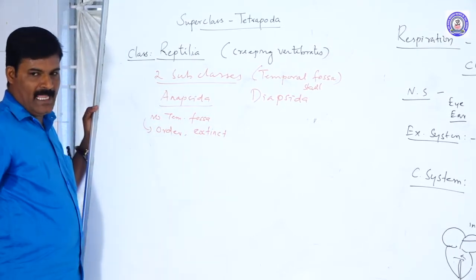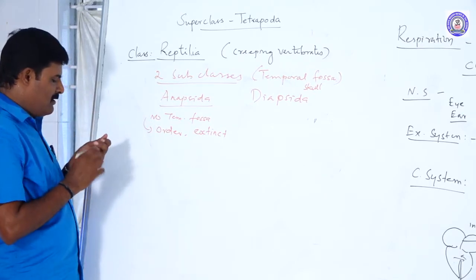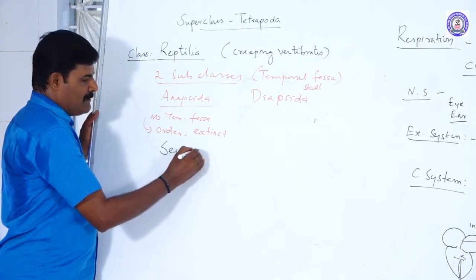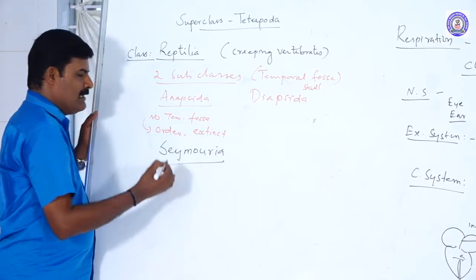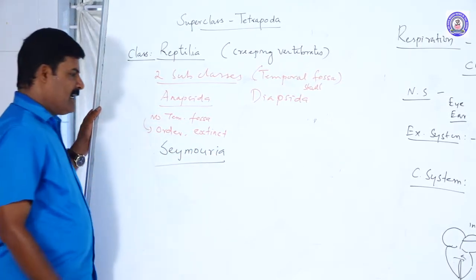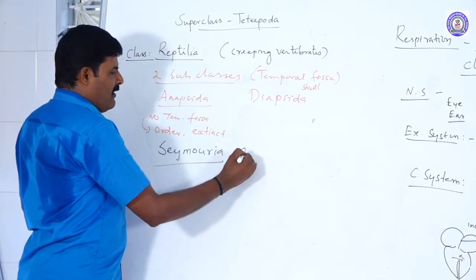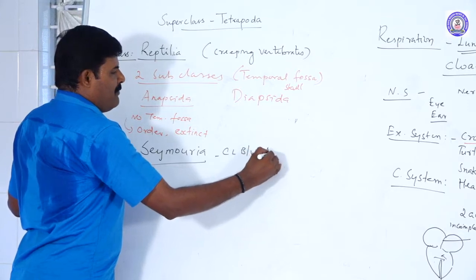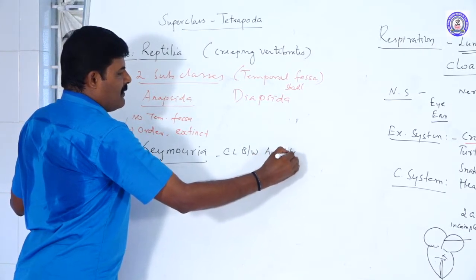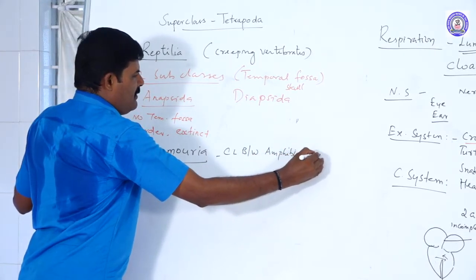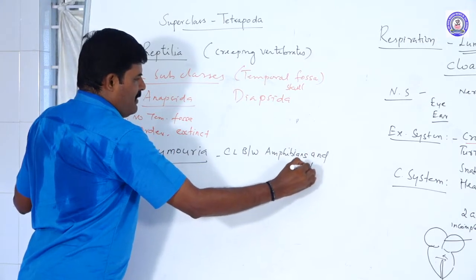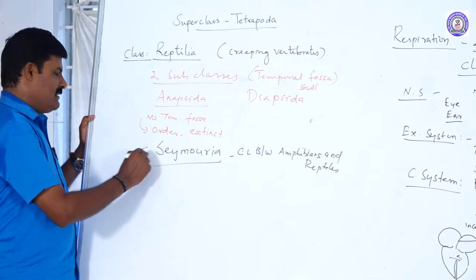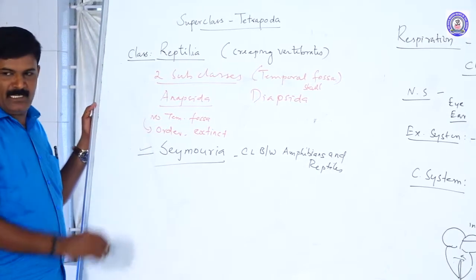But one animal is there, with no teeth, called Seymouria. It is a connecting link between the amphibians and the reptiles. Seymouria is an important structure. This is an extinct form.